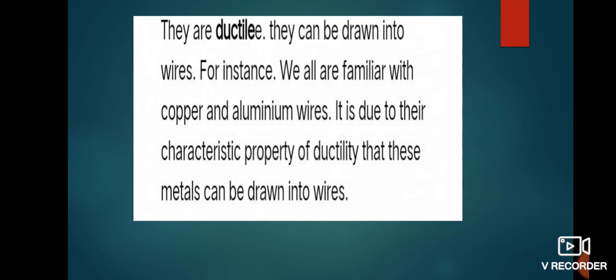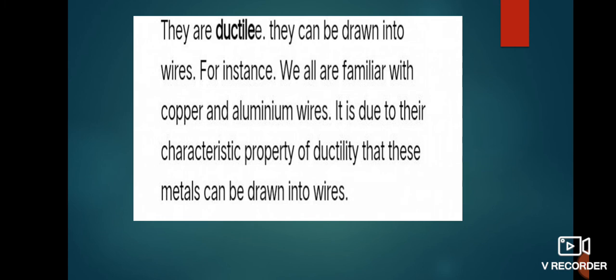Next physical property is metals are ductile. They can be drawn into wires. Ductility means the ability of metals to be drawn into a thin wire. About 2 kilometer length can be drawn from 1 gram of gold.